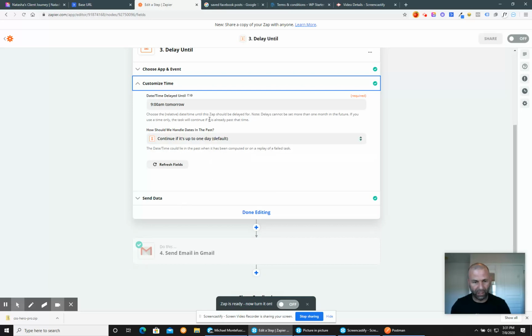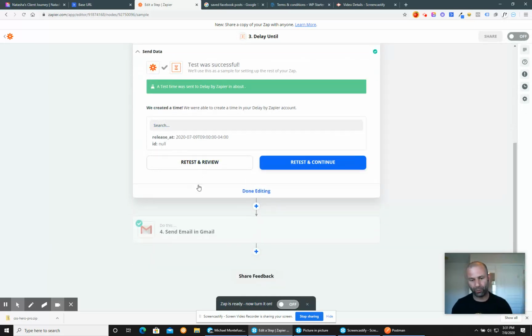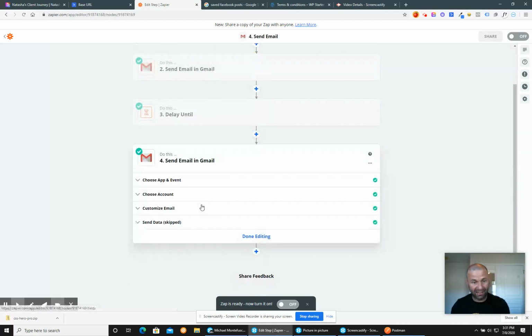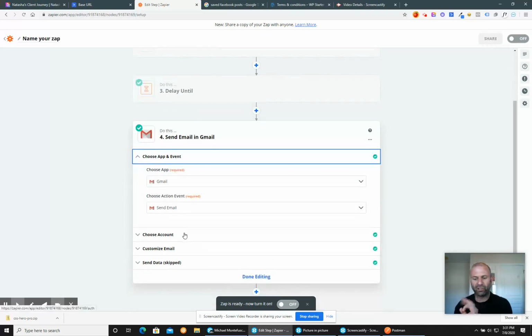And then you're going to send the data here and test that. And really, it's just going to tell you a positive test. It's not going to make you wait for the rest of the Zap. From there, we're going to go done editing. We're going to go to send email in Gmail, but this time we're going to email them, right? So we're going to do app and event, Gmail, send an email, just like we did last time.